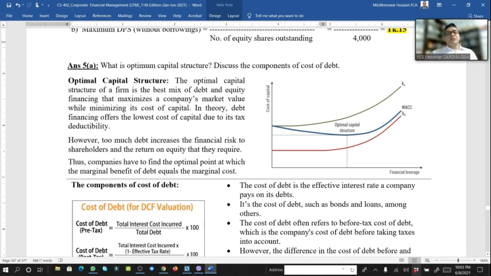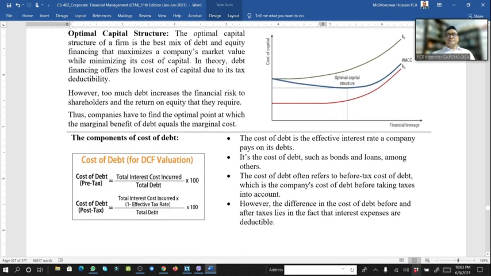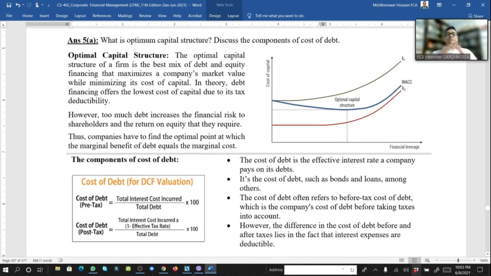And now question 5A. What is optimum capital structure? Discuss the component of debt. So what is optimum capital structure? We know it. The optimum capital structure of a firm is the best mix of debt and equity financing that maximizes a company's market value while minimizing the cost of capital. So this is the fundamental thing for optimum capital structure.